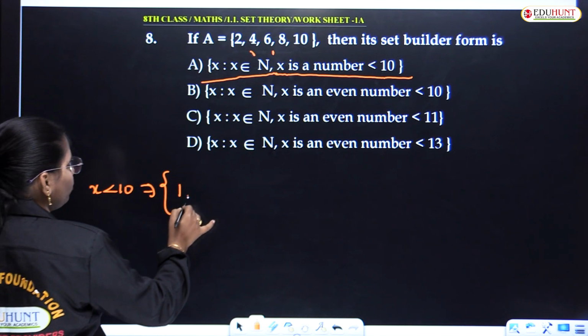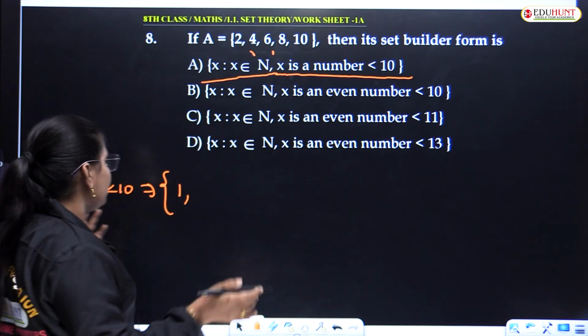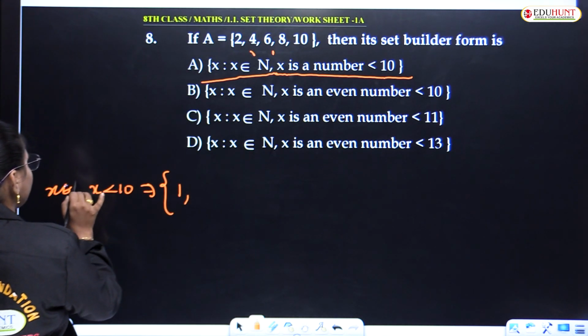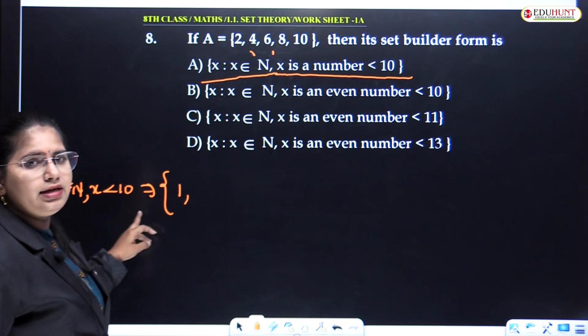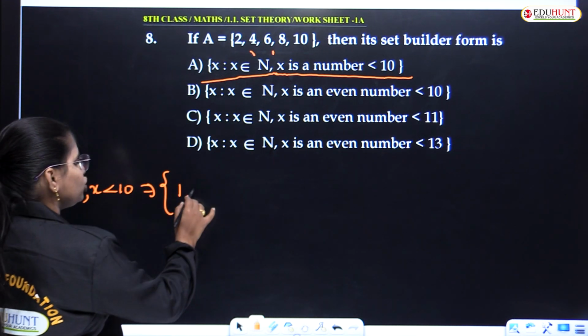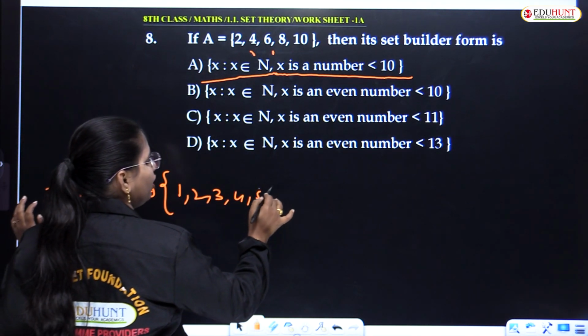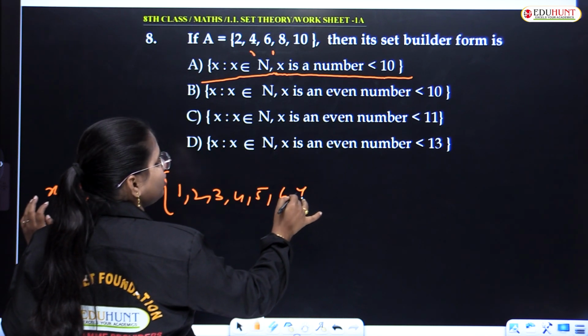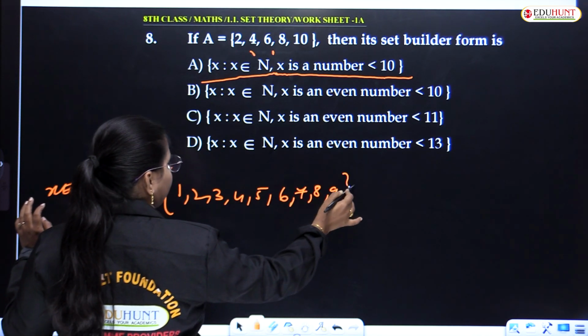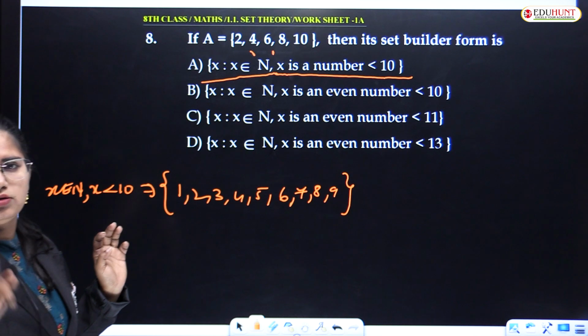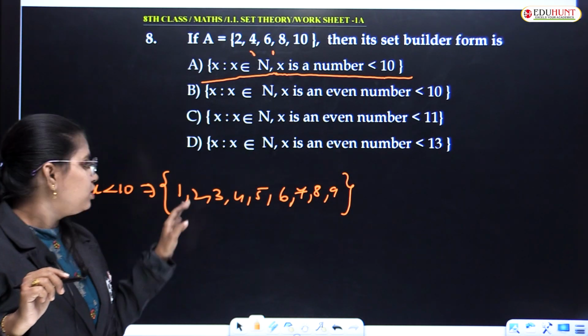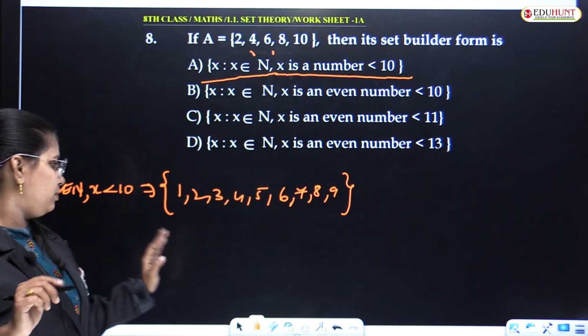Tell me, what elements will exist? X belongs to natural numbers and x is less than 10. It starts with 1, 2, 3, 4, 5, 6, 7, 8 and 9. 10 will not be included, correct? Yes or no? So up to 9 the elements will be there, right?